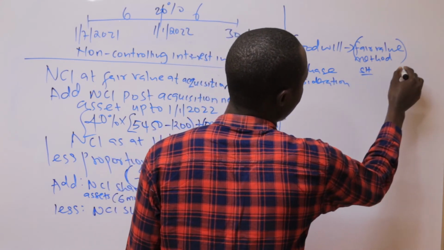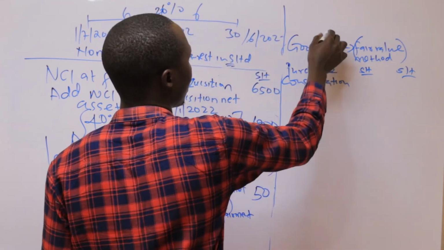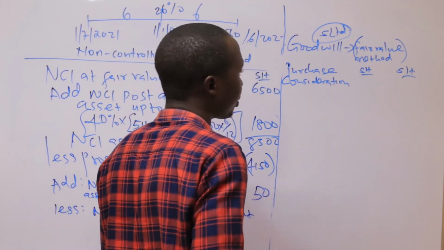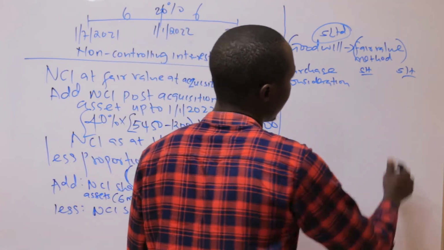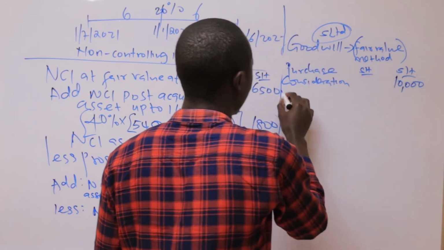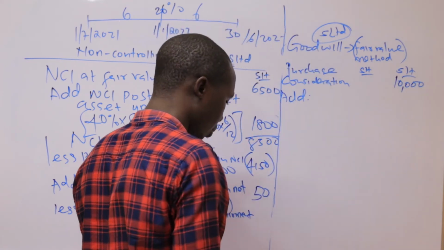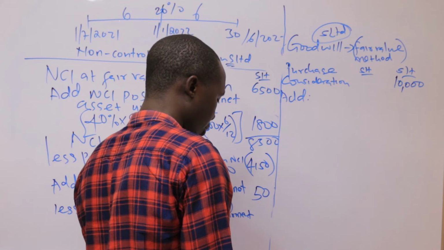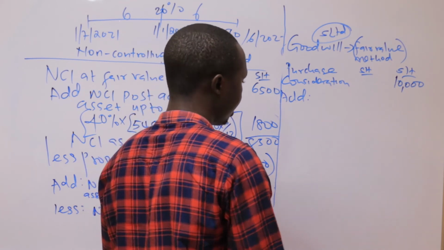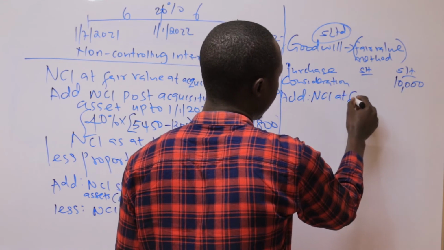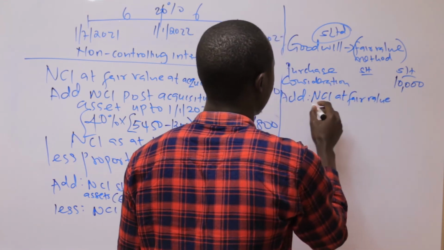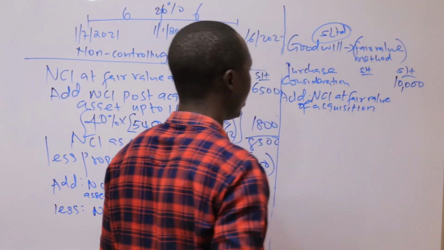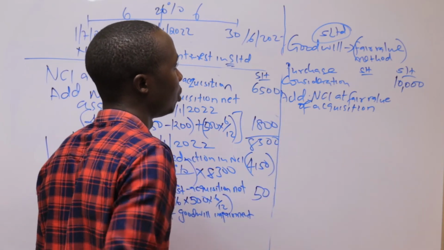So the purchase consideration, as per the time S was acquired, remember that this one is for S Limited. As per the time S was acquired, that is not 1, the purchase consideration was given as 10,000. So what am I supposed to add here? According to the question provided, we are supposed to add the NCI at fair value of acquisition.